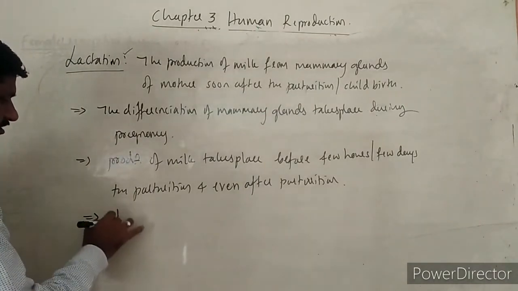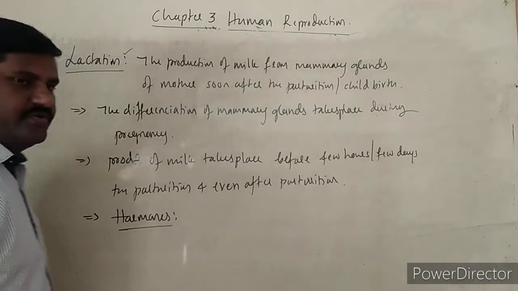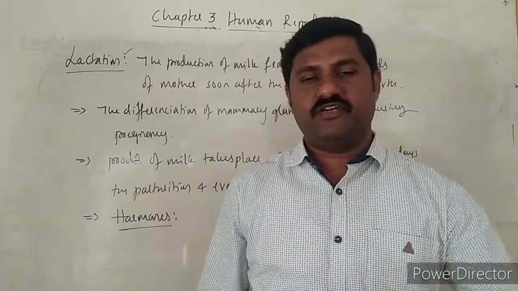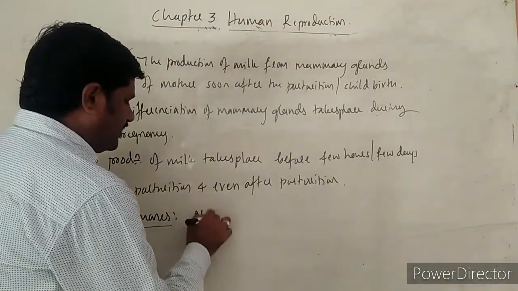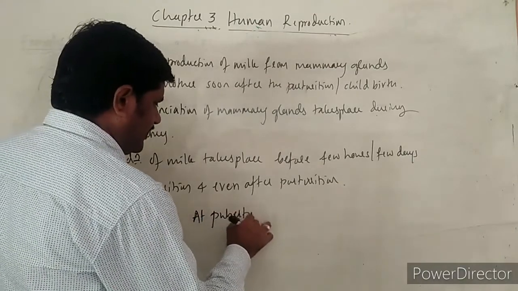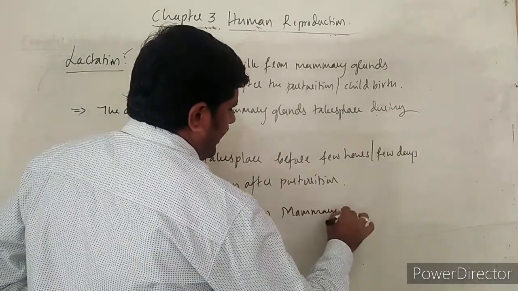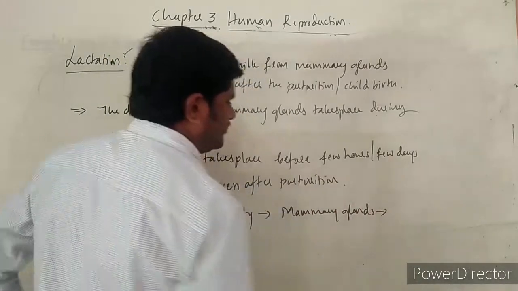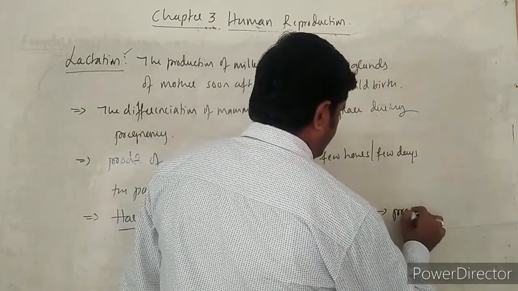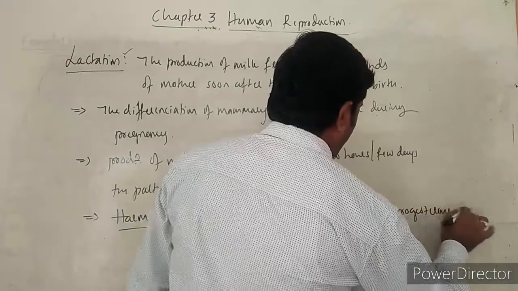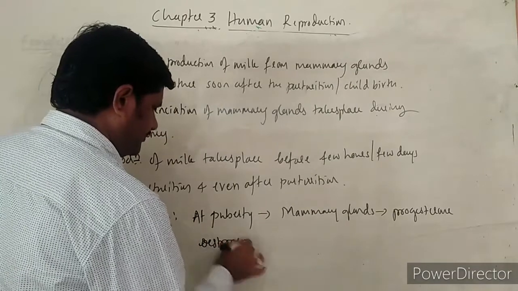And what are the hormones that play an important role? Hormones that play very important role during the production of the milk, that is nothing but lactation. See here, at puberty, mammary glands start to develop themselves due to the action of the hormones called as progesterone as well as estrogen.